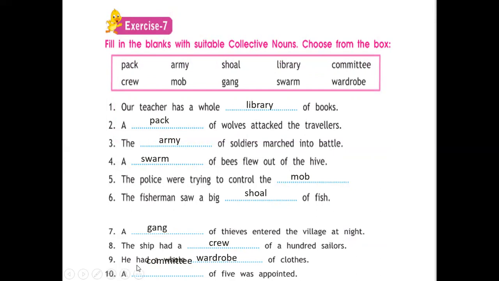Here, he had a whole wardrobe of clothes.